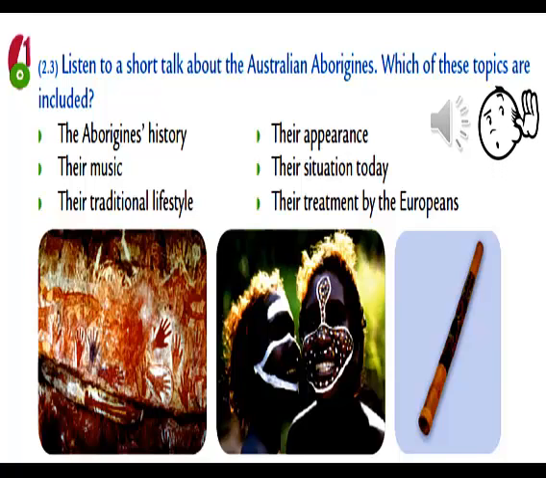2.3, page 23. Exercise 1. Today, I'd like to tell you something about the Aborigines of Australia. First of all, how long have Aborigines lived in Australia and where did they come from? Their story begins 40,000 years ago, when large numbers of people came from Asia to Australia.